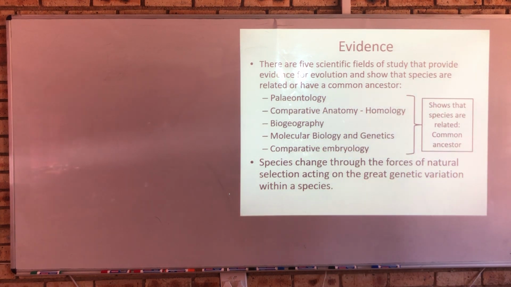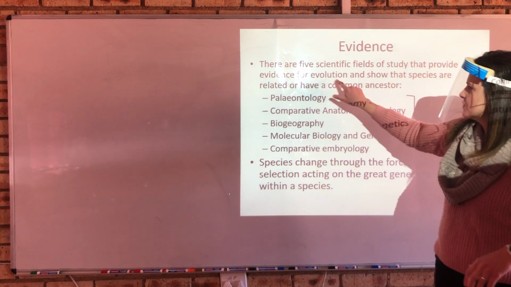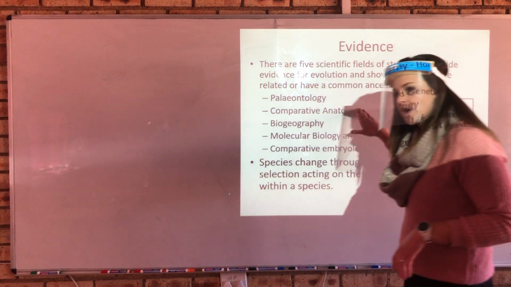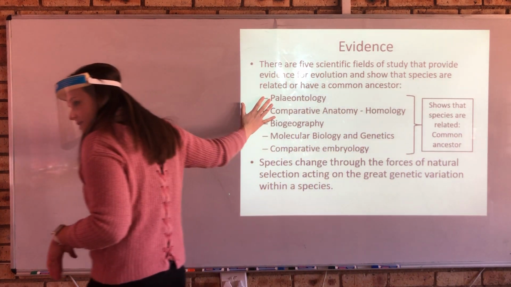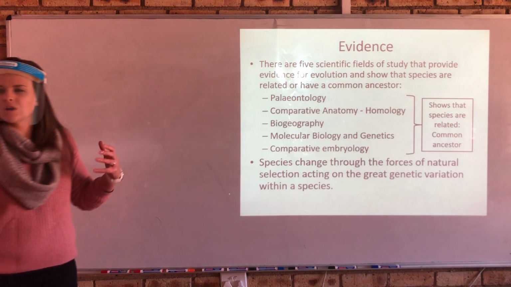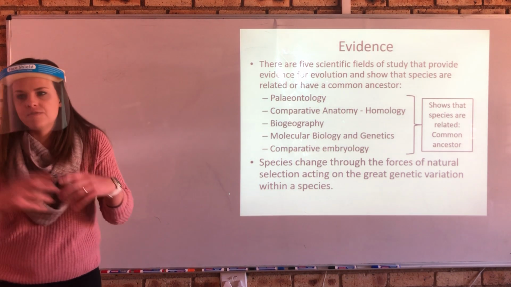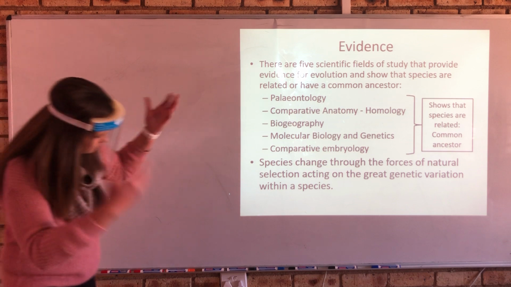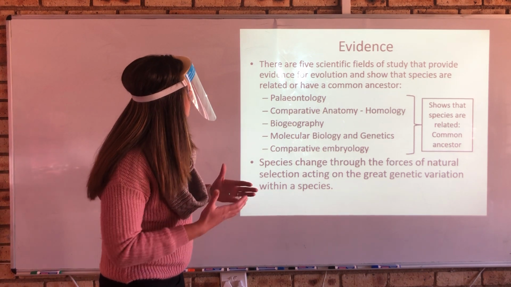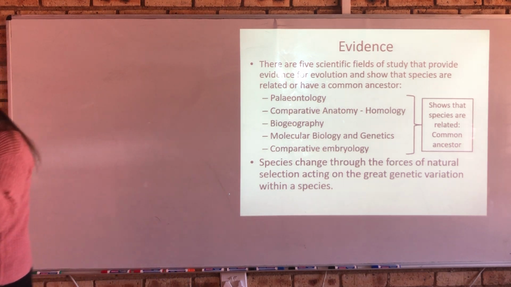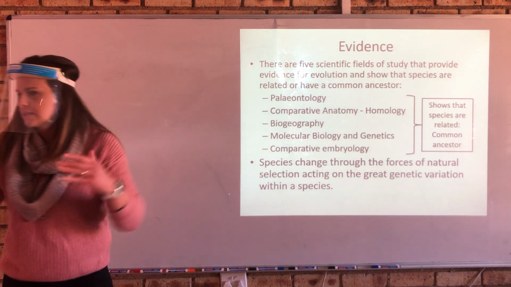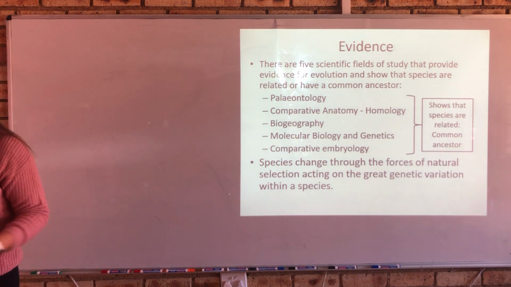There are 5 scientific fields of study that provide evidence for evolution and show that species are related or have a common ancestor. I have seen this question come up as an essay question. Explain the 5, or explain 2 of the 5, or 3 of the 5 fields of study that contribute to the theory of evolution, and explain how they give evidence for evolution. Then you would have to take one of these and explain how it contributes to evolution. Does that make sense?